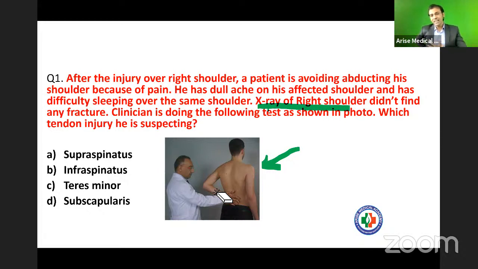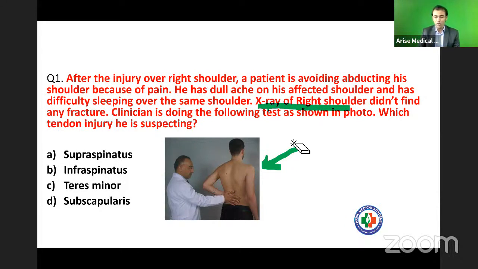After that, I am asking you to lift off your hand from the back. If you are able to lift off the hand, it means there is no injury in a muscle or the tendon. But if you are not able to lift off, it means there is some injury in a muscle or the tendon.